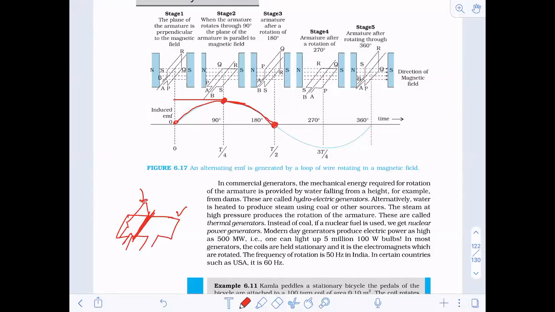Then after that, when it starts, it changes its direction. So this is the way after 180 degree it happens. I hope you have understood this complete figure. Is there any doubt in this now?